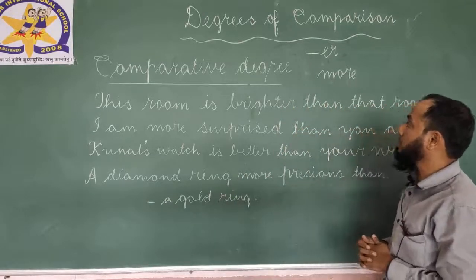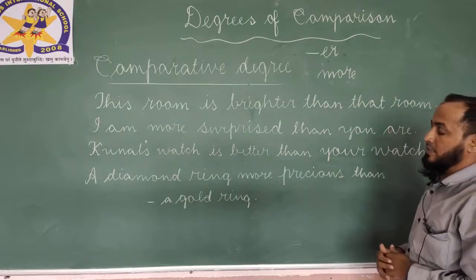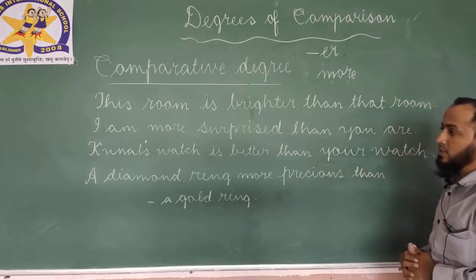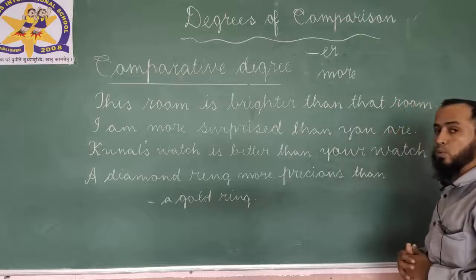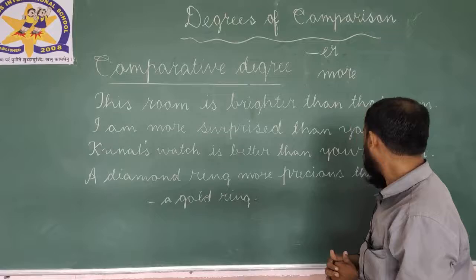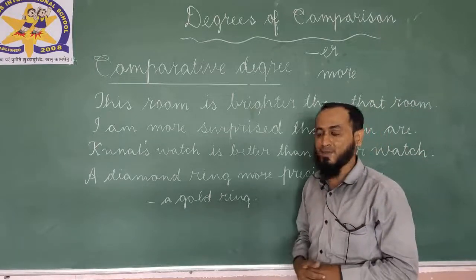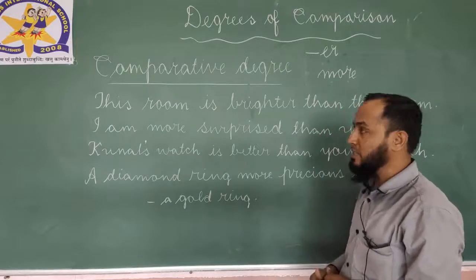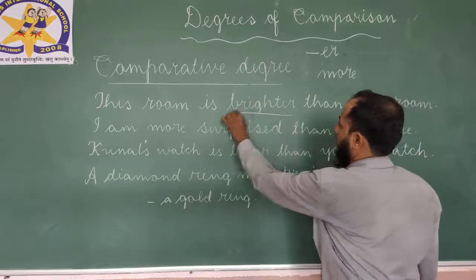This room is brighter than that room. Second one, I am more surprised than you are. Next, Kunal's watch is better than your watch. Next, a diamond ring is more precious than a gold ring. So here in these four sentences, comparative degrees are brighter,